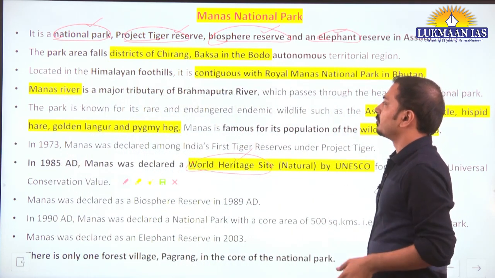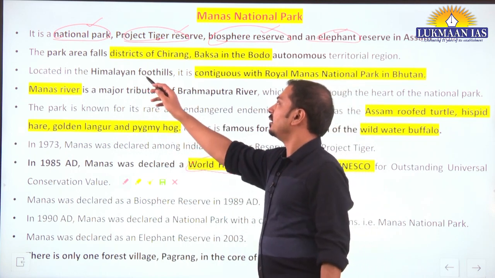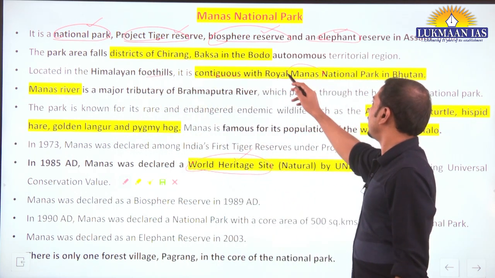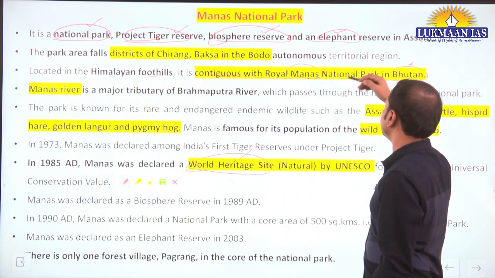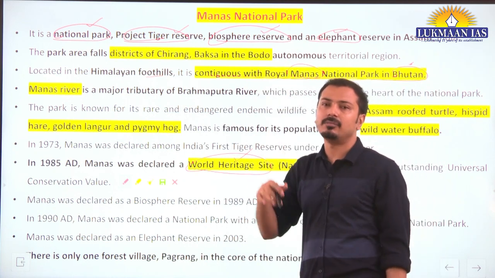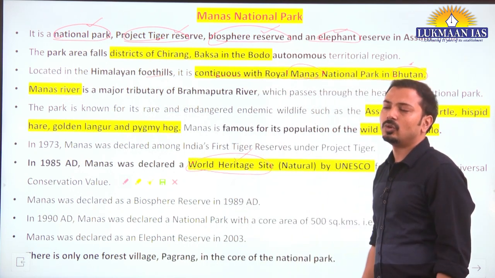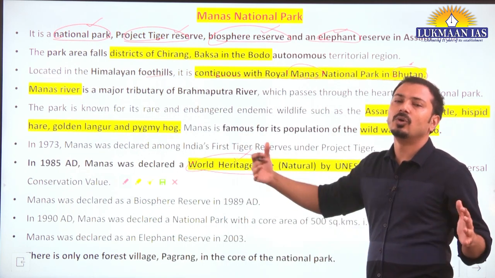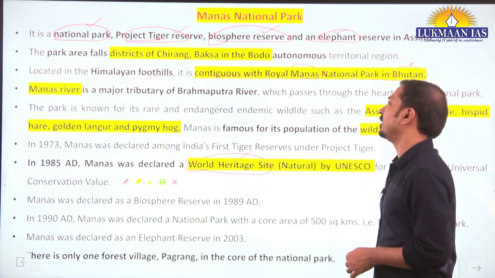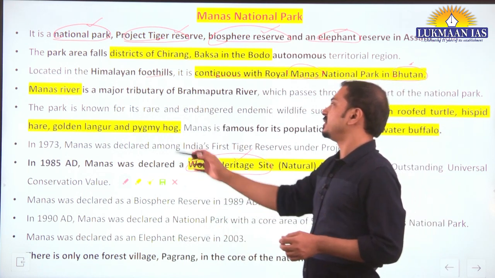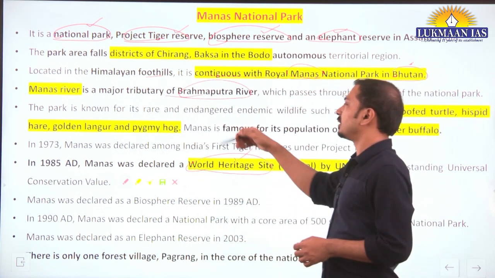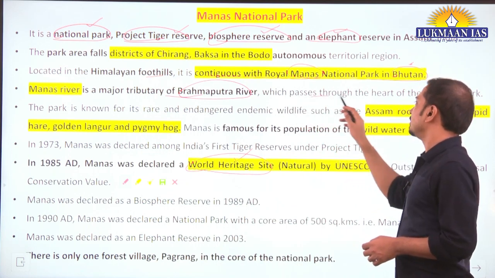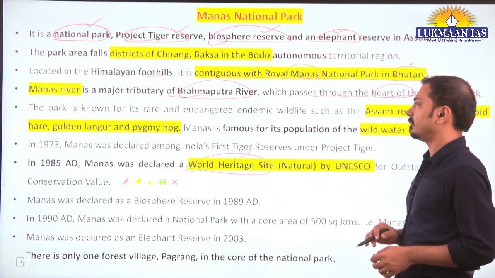Okay, so it is located in the Himalayan foothills and contiguous with Royal Manas National Park of Bhutan. So basically on the northern boundary of Assam, the boundary with Bhutan, it is contiguous with another protected area in Bhutan. So overall the natural habitat is very big. The Manas river, which is a major tributary of the Brahmaputra, passes through the heart of the national park.